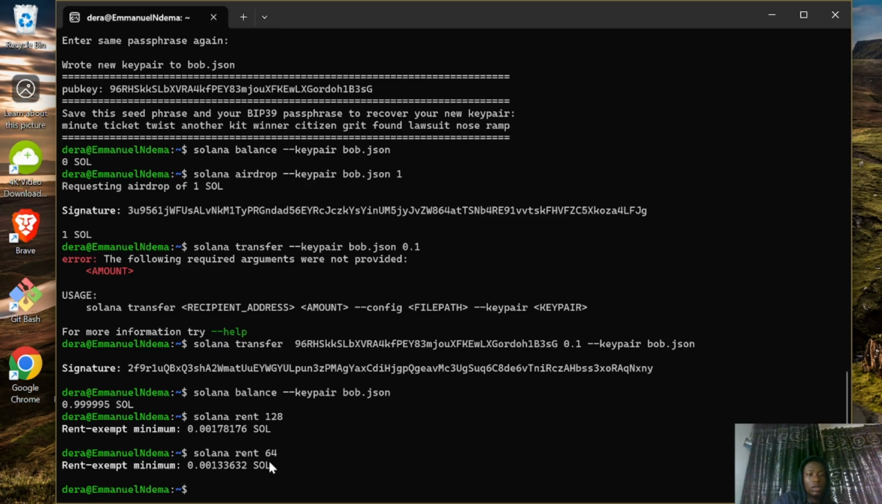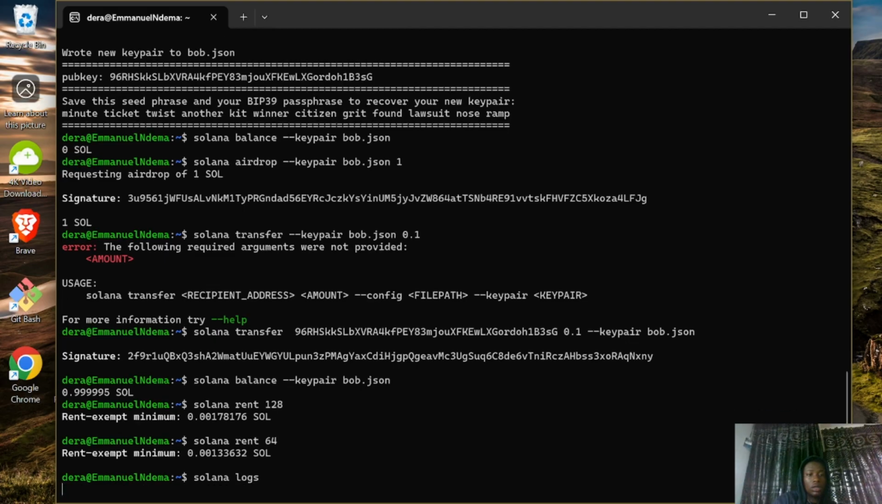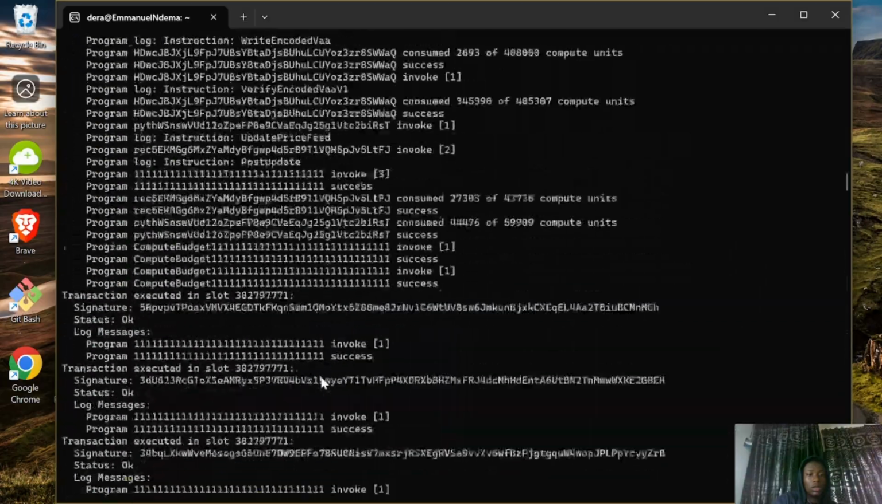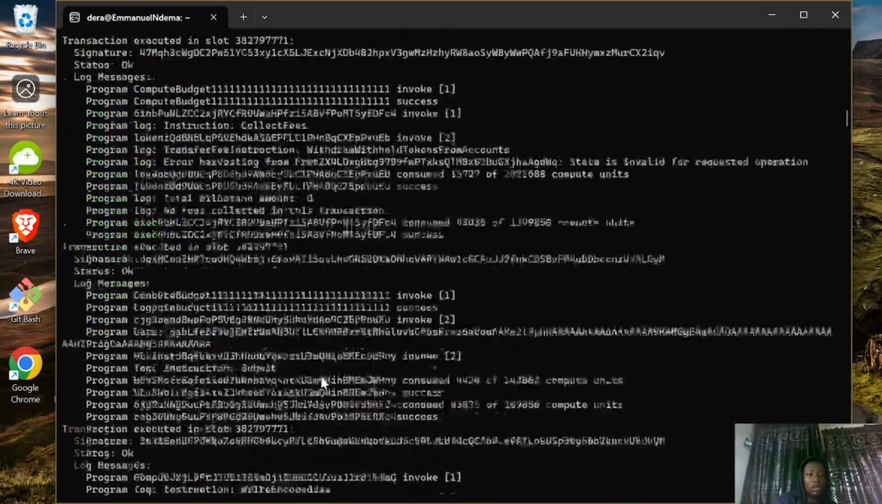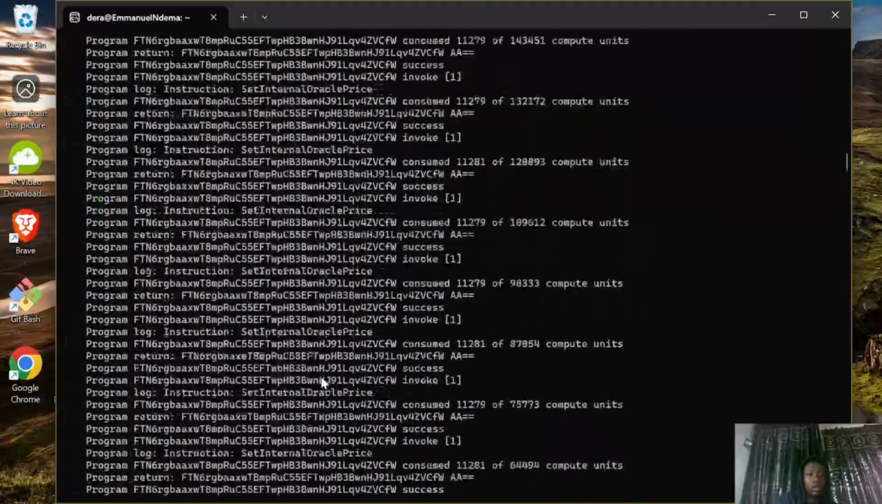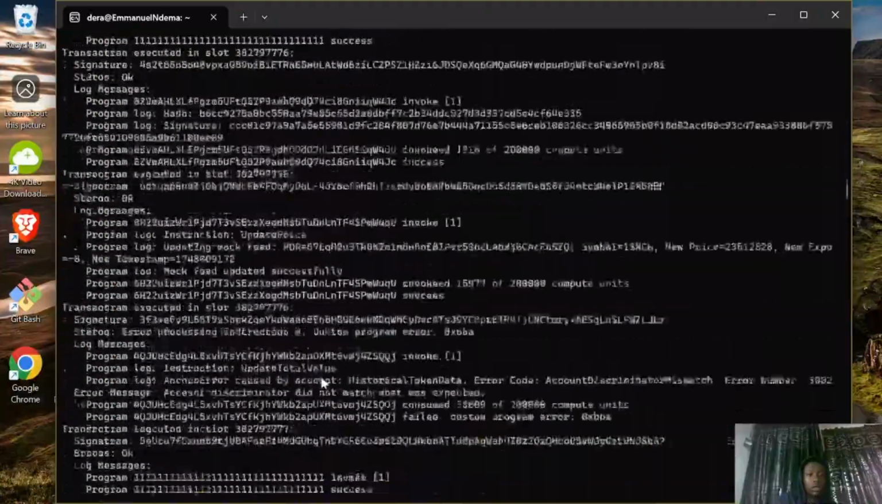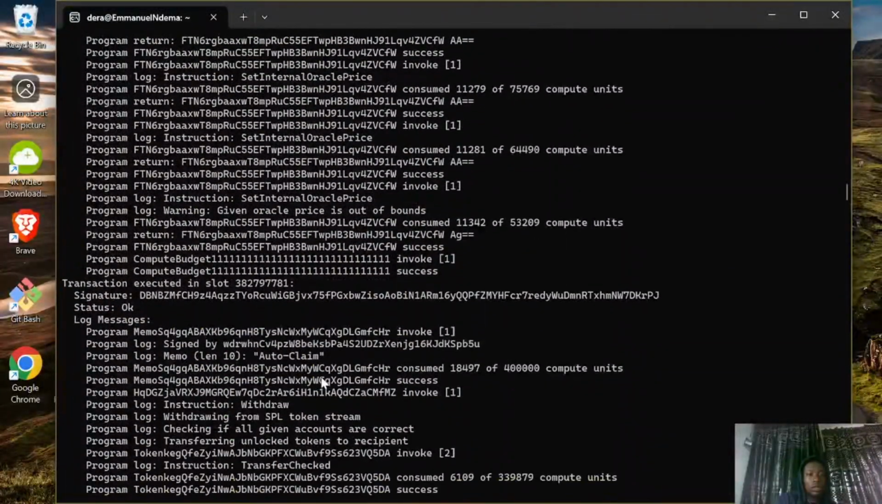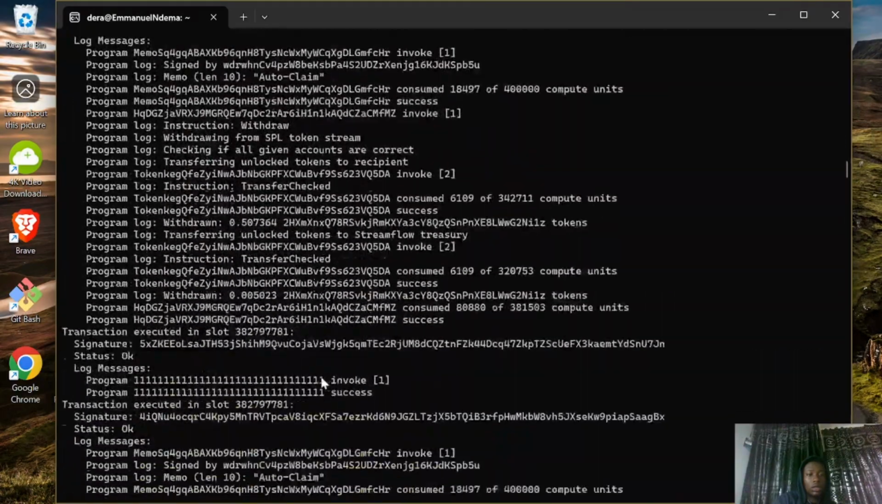Yep. So to see your validator logs, we have to use solana logs, and here are the logs. So it's going to fetch logs of everything we've been doing so far. And as you can see, here are the logs. That's massive.